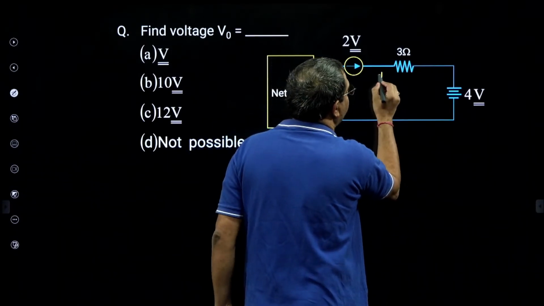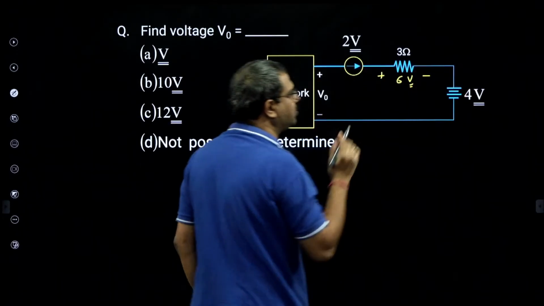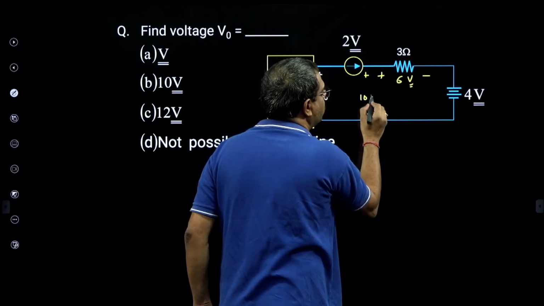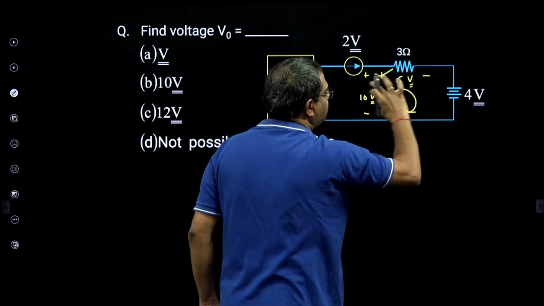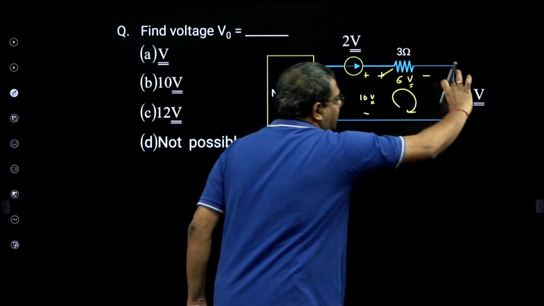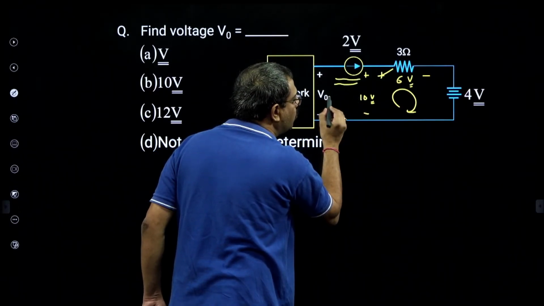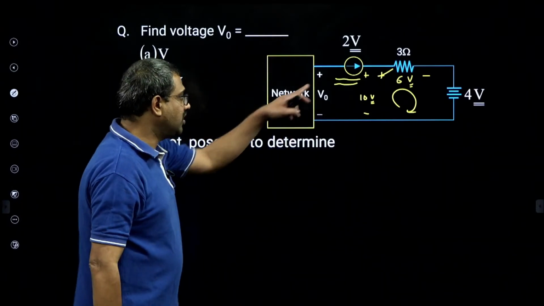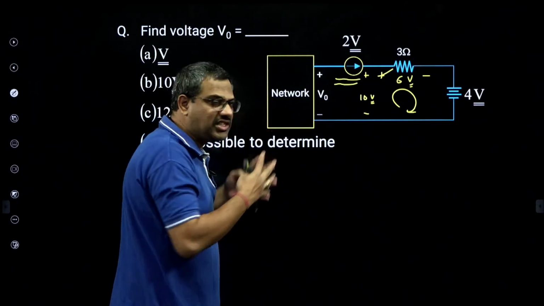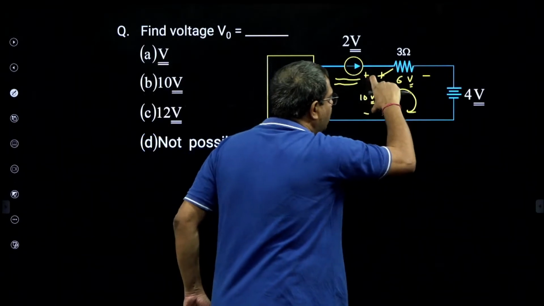When 2 amperes goes through 3, 2 threes are 6 volt. Now this is 6 plus this is 4, until here it is 10 volt, because KVL is satisfied. But without knowing the voltage across the current source, don't argue V0 is 10. Because there will certainly be some voltage across the current source, which I don't know right now, because the network is not exposed. So here the data is insufficient.